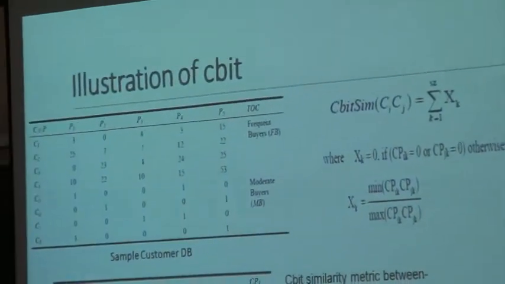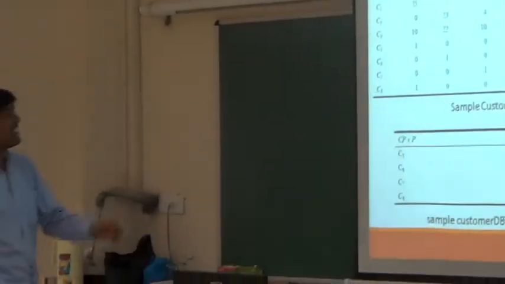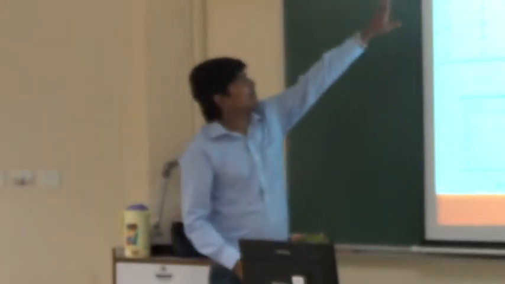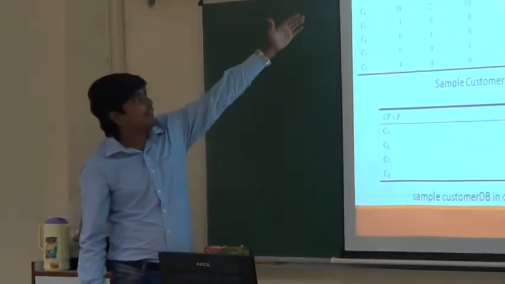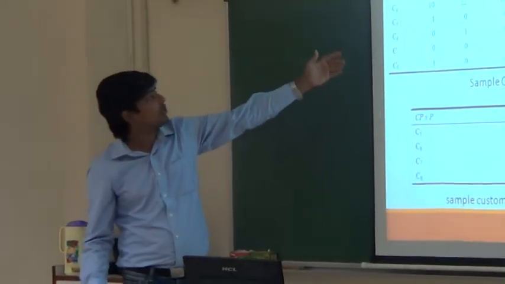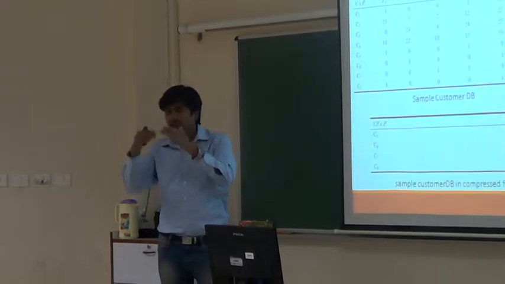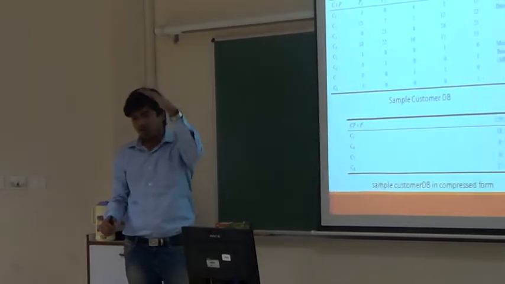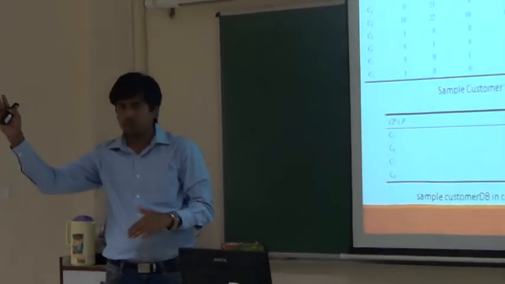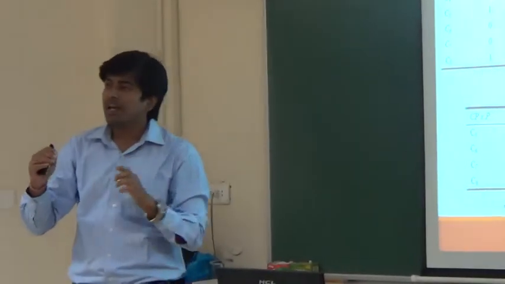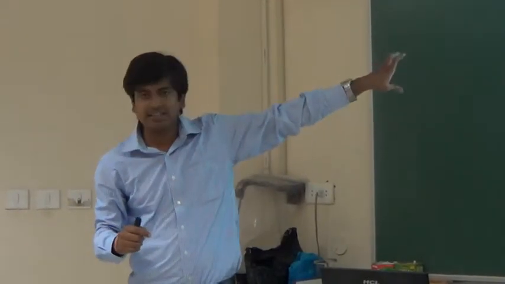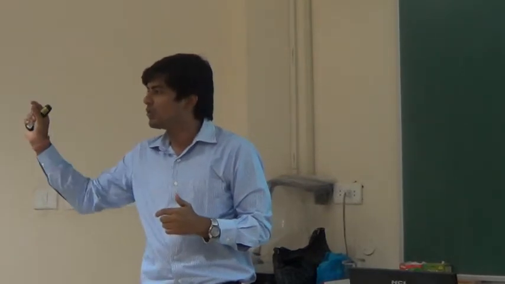Now, I mentioned CBIT. CBIT is the metric which we use for recommendation. What exactly will CBIT do? This is a matrix in which we will be dealing with all the customer information and all the product information. We will create a database in which all the customer details and all the product details will be there. But imagine we have millions of customers and millions of products. So this matrix won't be this dense. It will always be very sparse. A particular customer buys very few products, once or twice in a month or twice in a year. So it will be a very sparse matrix.